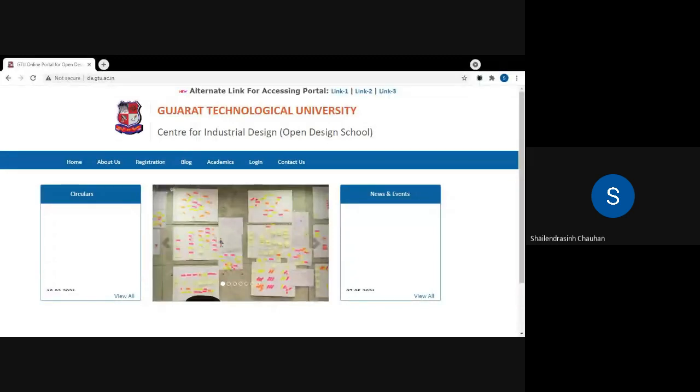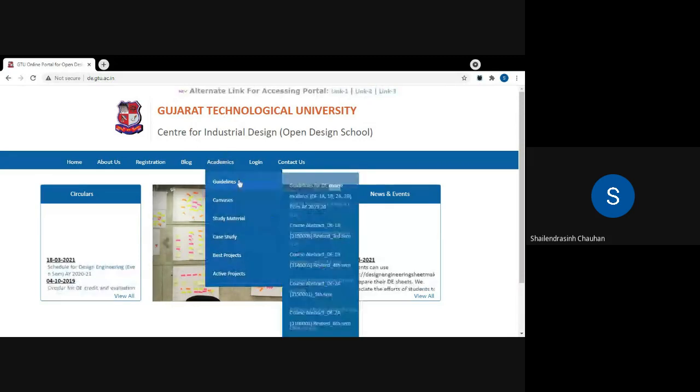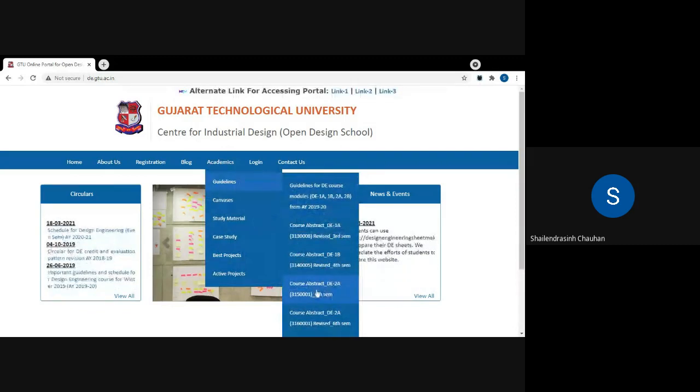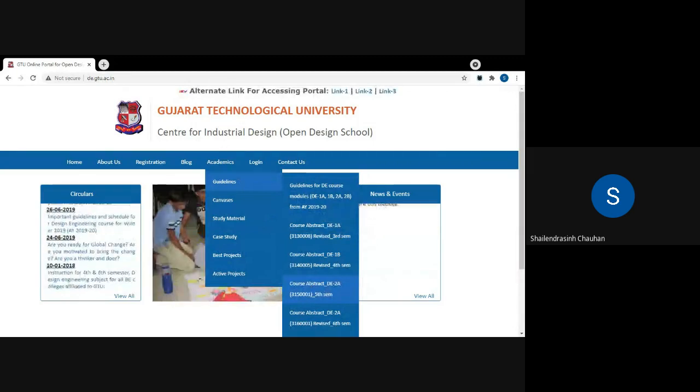So this is the official website of design engineering subject, from where you can get all the details about your 5th semester. Simply visit this module, academics, and guidelines, and select post abstract B2A, 5th semester, 315001.